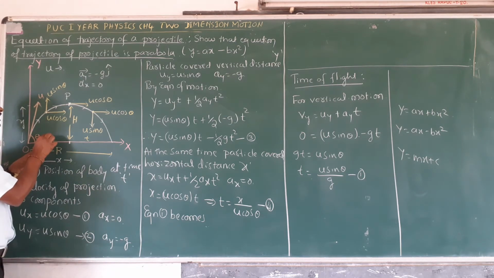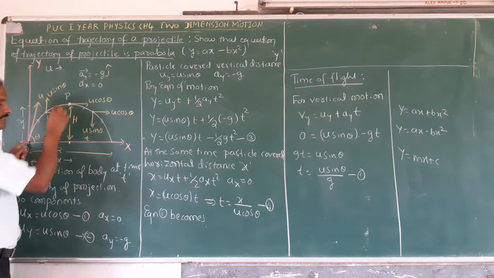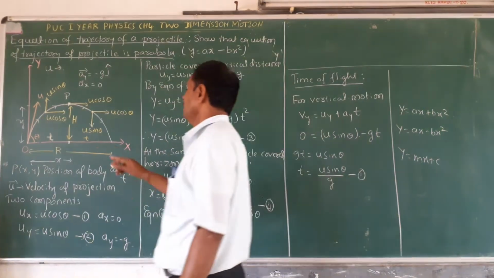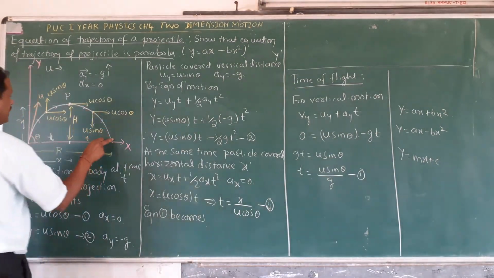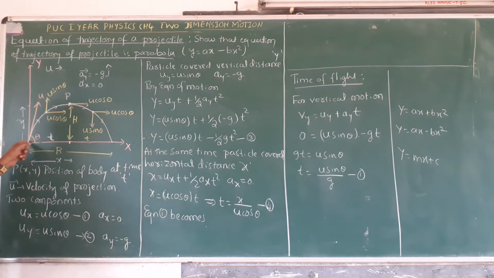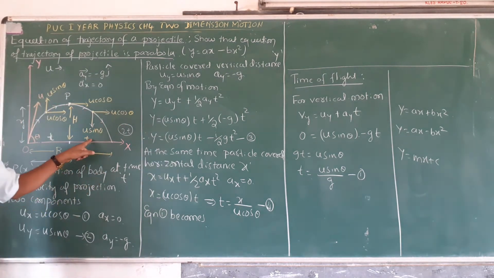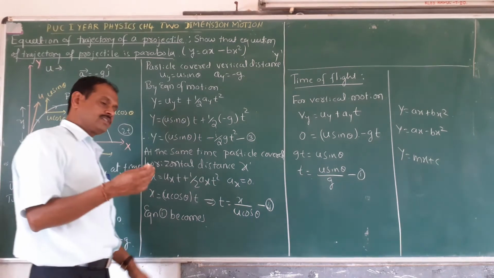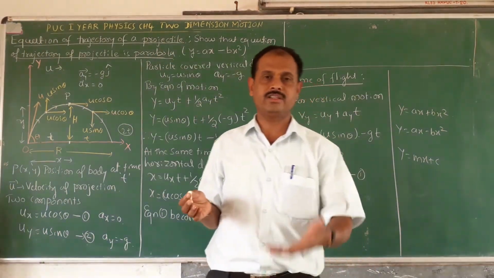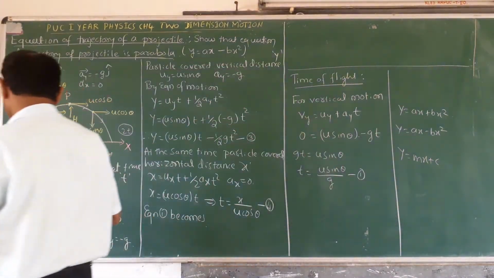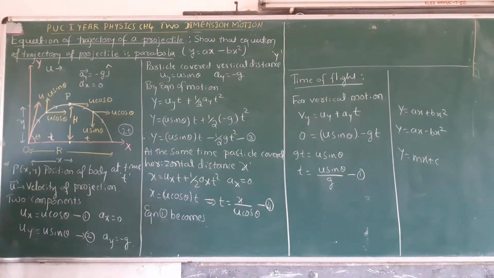Time t is the time taken for ascent. Another time t is the time taken for descent. Time t for ascent, time t for descent, so the total time taken is 2t. The time taken for ascent is equal to the time taken for descent in projectile motion. Now see here, u is the velocity of projection.